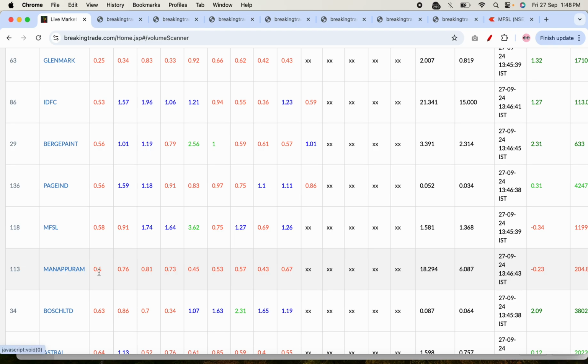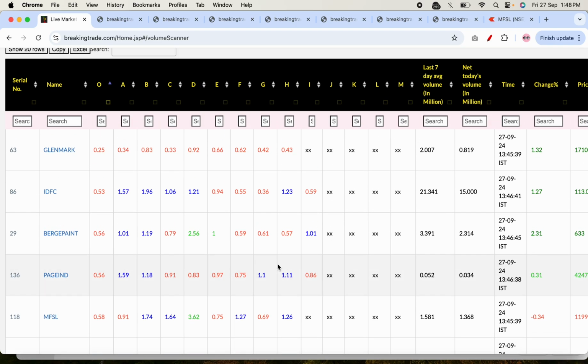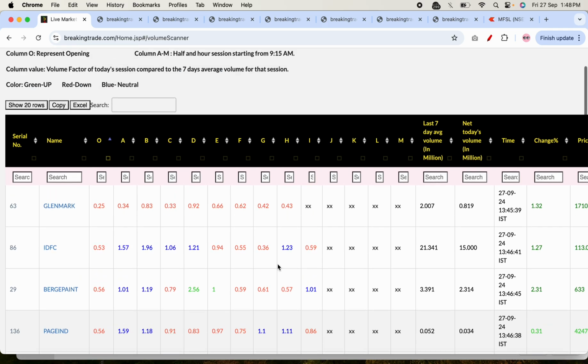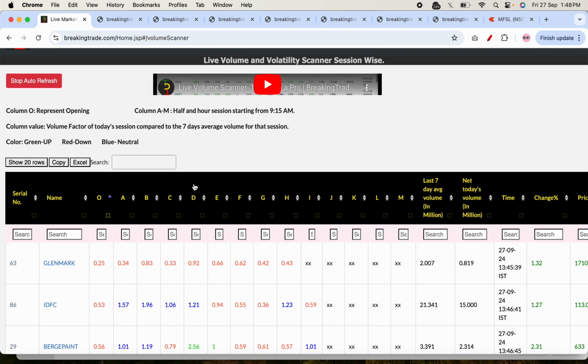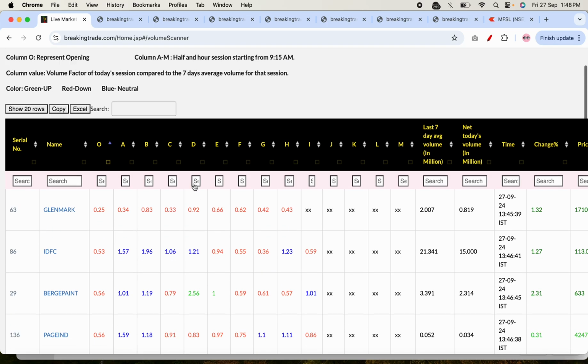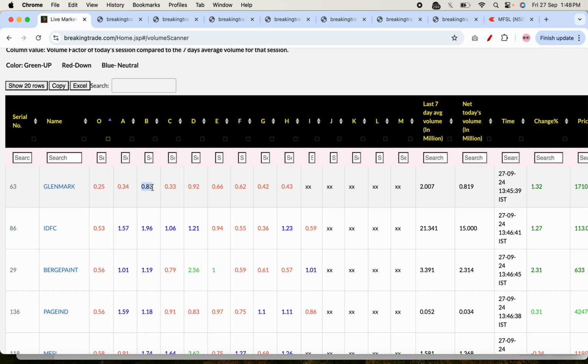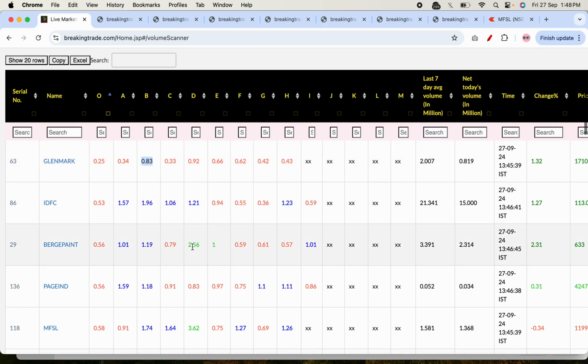Similarly for Manappuram, see the volume is too low for all the periods. So this is how you can combine your trading strategies with the volume scanner. You can come to this scanner directly and you can get a lot of information without manually scanning everything. The red part denotes a decrease in volume.